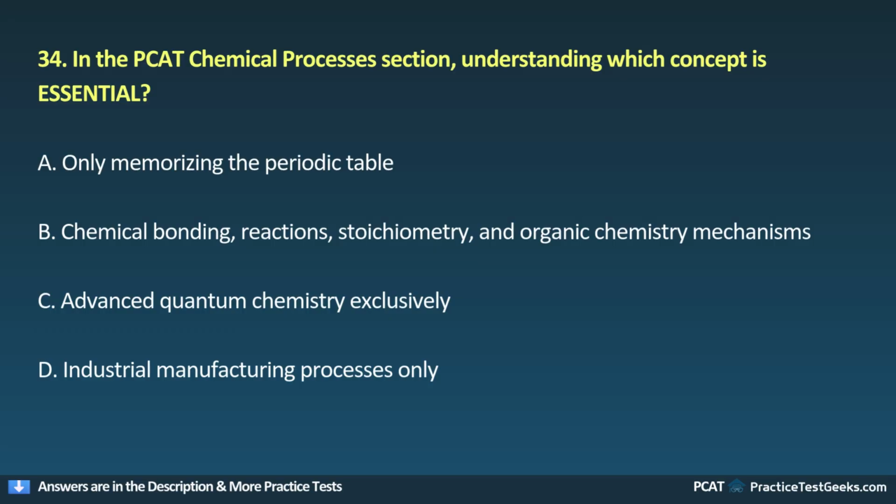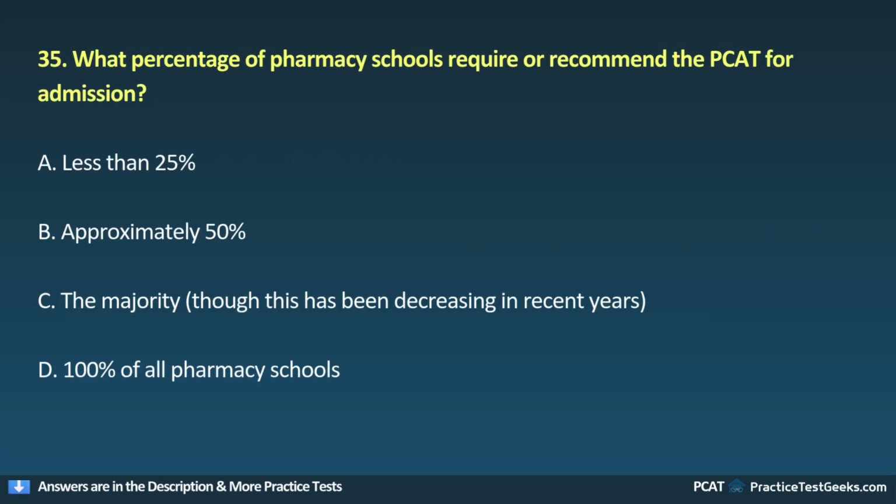A, only memorizing the periodic table. B, chemical bonding, reactions, stoichiometry, and organic chemistry mechanisms. C, advanced quantum chemistry exclusively. D, industrial manufacturing processes only. 35. What percentage of pharmacy schools require or recommend the PCAT for admission?